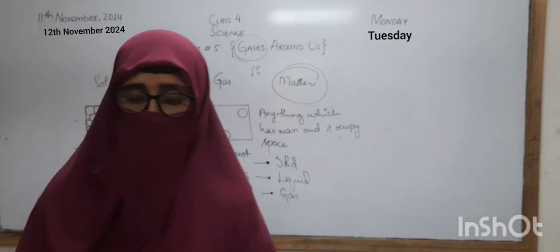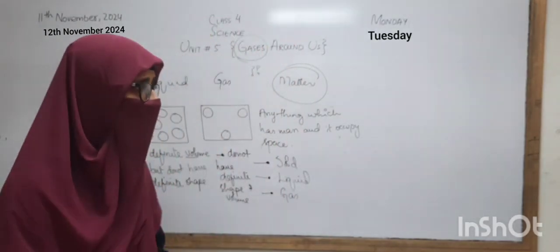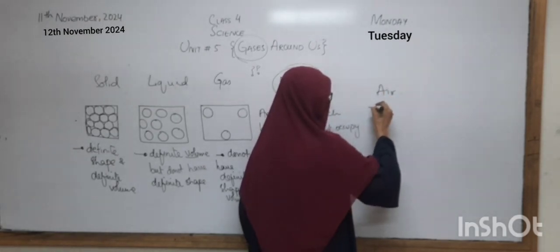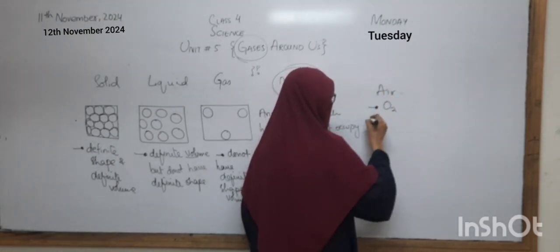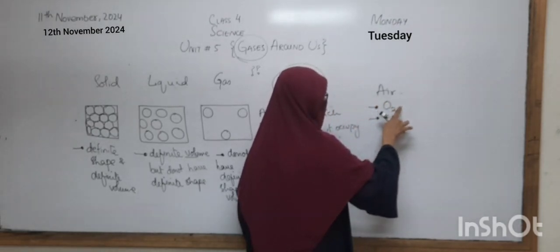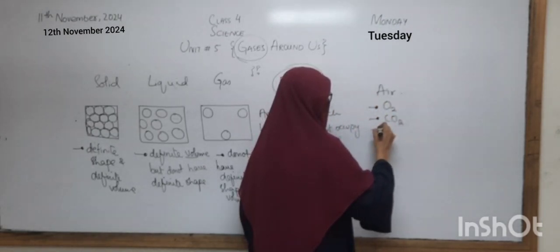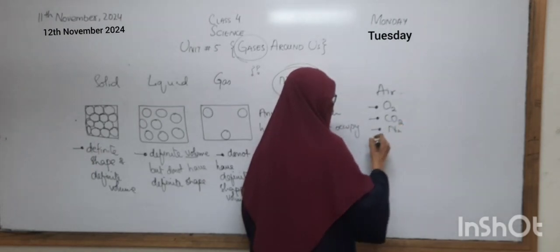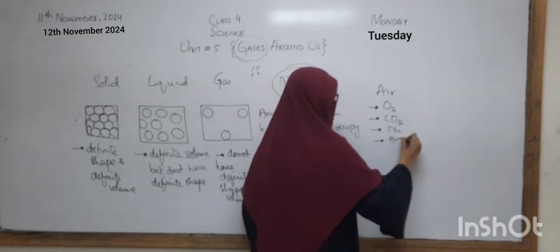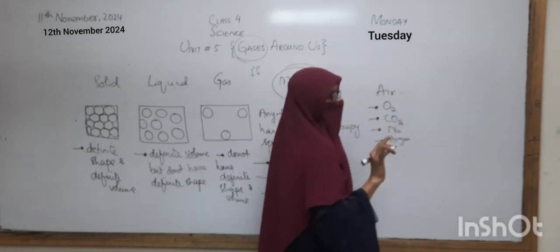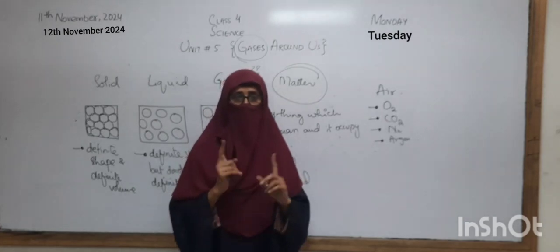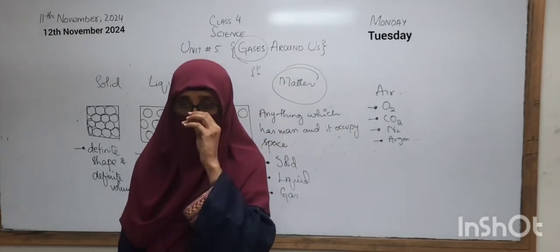For example, in the air there may be carbon dioxide, oxygen, nitrogen gas, and maybe argon, helium, neon, a few quantities are present. So we can say that the air is a mixture of different gases.